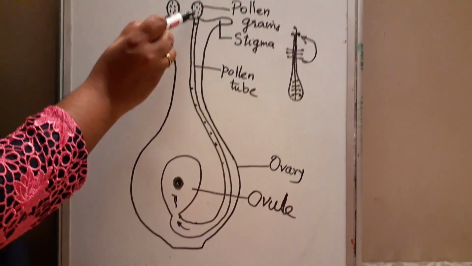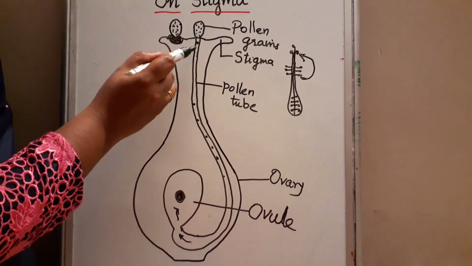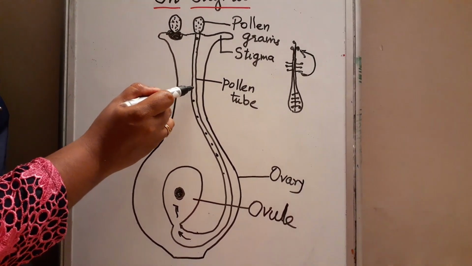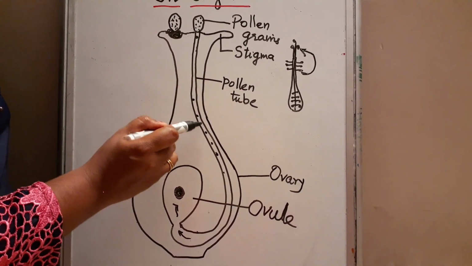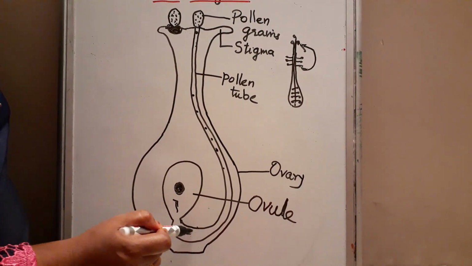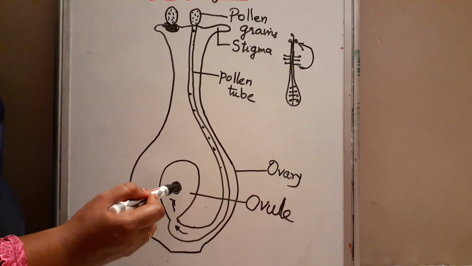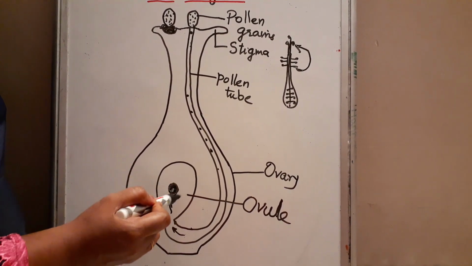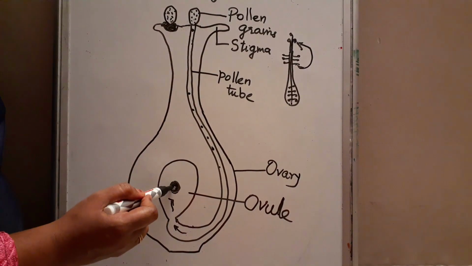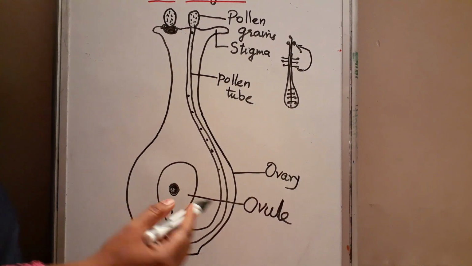Okay, so the pollen grain will open and release the male gamete. It will go slowly through this tube and reach the female gamete, the female reproductive organ, that is the ovule. And here the fusion of the male gamete with the female gamete will take place.